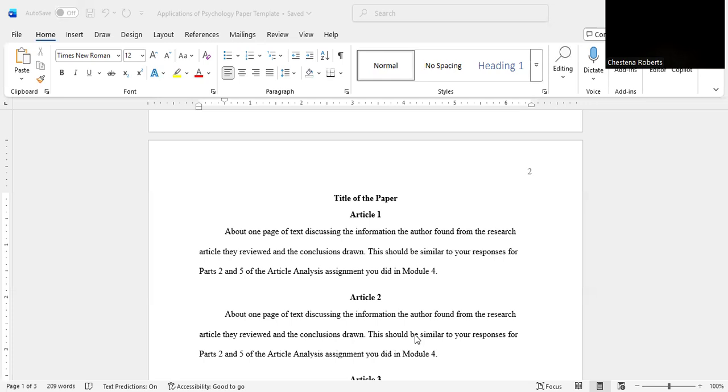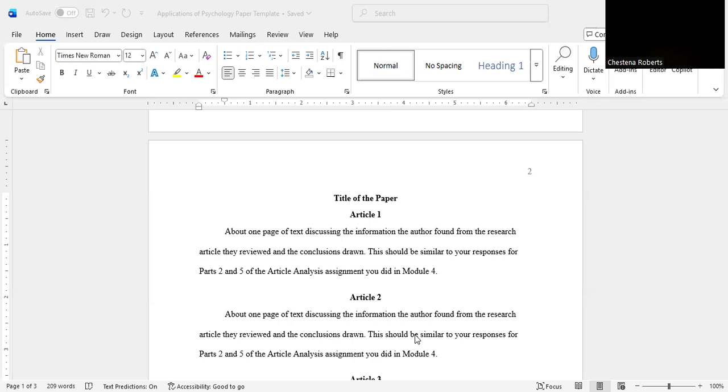It could be relationship, it could be your job, it could be your personality, some kind of aspect of what you're speaking about. Your articles should be on the same topic. So, for example, if I'm writing about fruit, I can write about bananas, apples, and pears. But I don't want to write about bananas, dogs, and furniture. That's 3 very different topics. So it makes your paper flow. It'll be easier to write and easier for you to do the application portion.